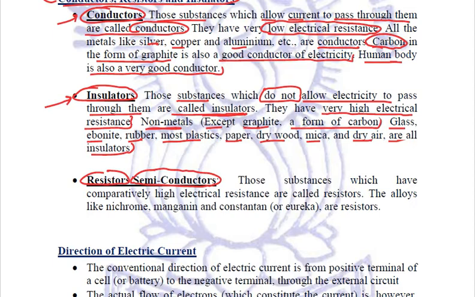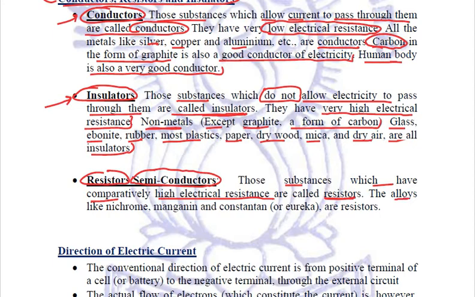These have comparatively high electrical resistance. They do not allow the current to flow through them freely, nor do they restrict the flow of electrons completely. That is why they are in between conductors and insulators.